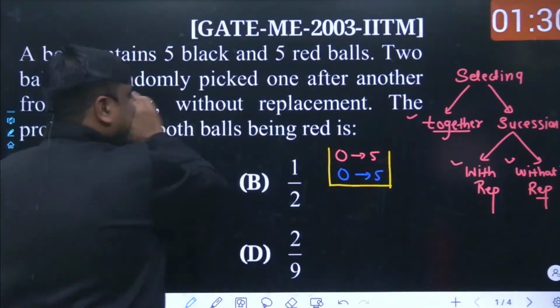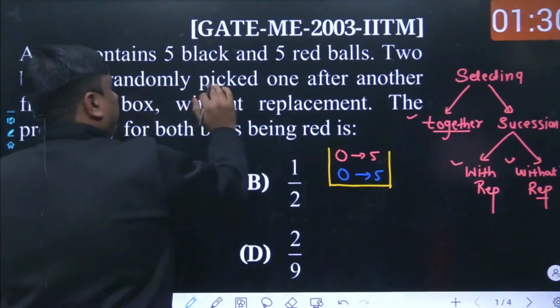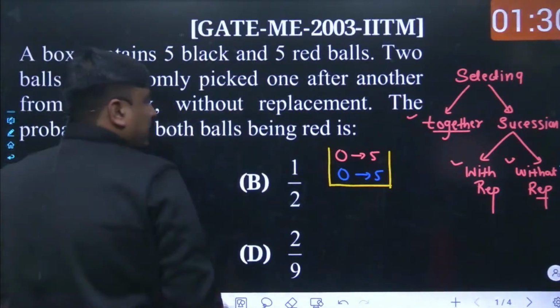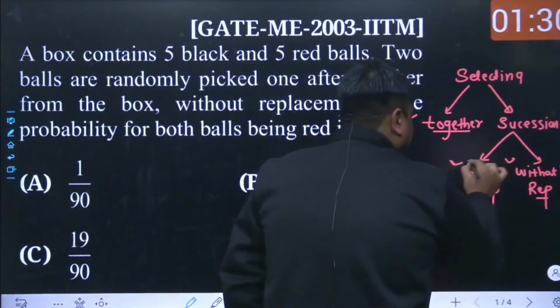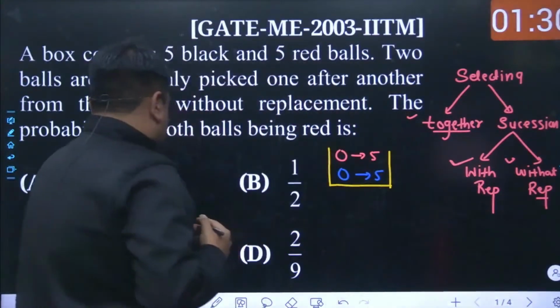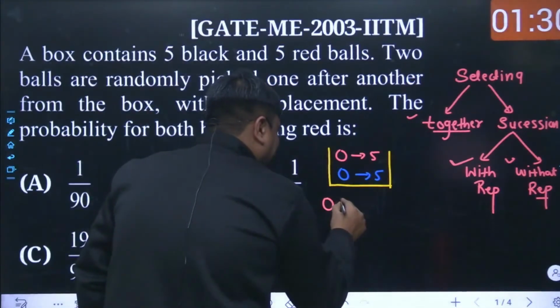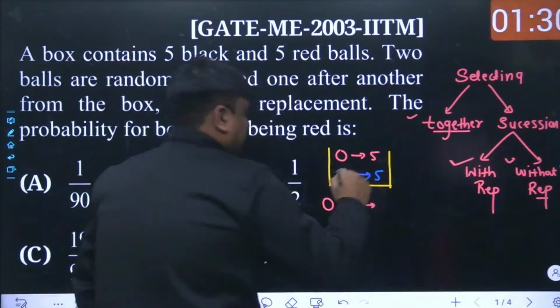Here it had been clearly written: the balls are being picked up one after another without replacement. So obviously the problem falls in this category. And it had been clearly given, I need both of the balls to be red only. How is it possible? Just try to figure it out.